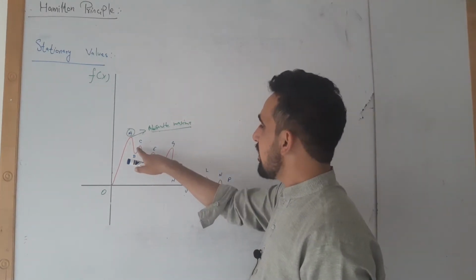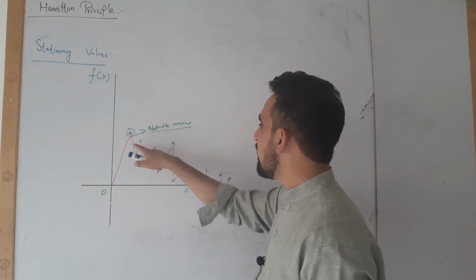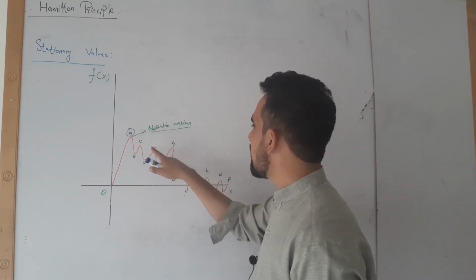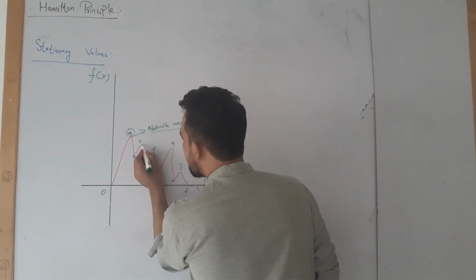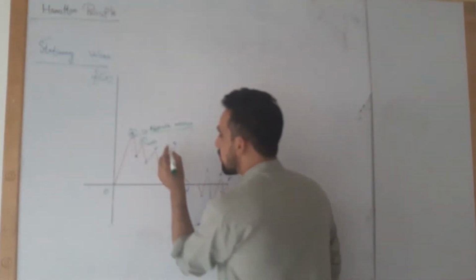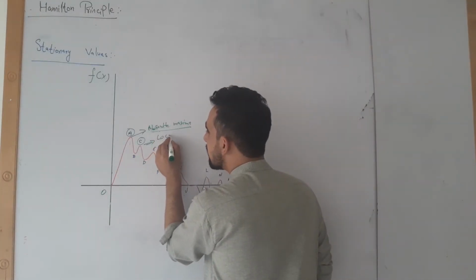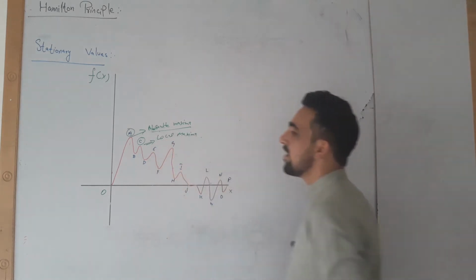Similarly, for example, if we consider B, C, E and D, C is large as compared to the other values, so this is known as local maxima.